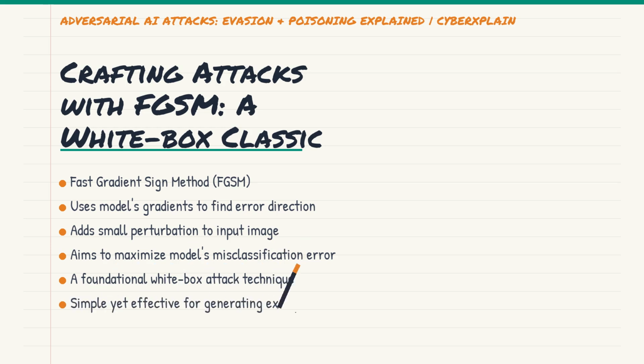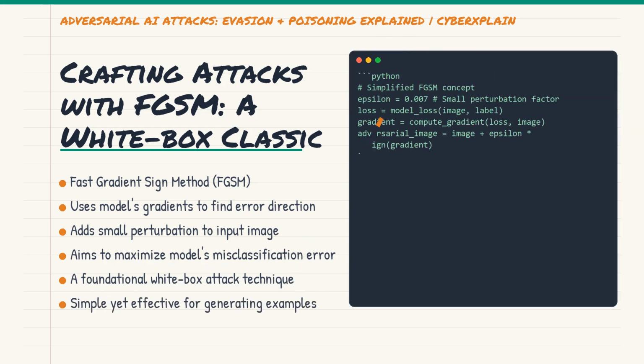An attacker calculates the gradients of the model's loss function with respect to the input image. These gradients tell the attacker which direction to change the input pixels to maximize the error or loss for the current input. Then, they add a tiny perturbation to the original image in that specific direction. This small, calculated change is often enough to fool the model into misclassifying the image. It's a foundational technique that shows just how vulnerable models can be when their internals are known.